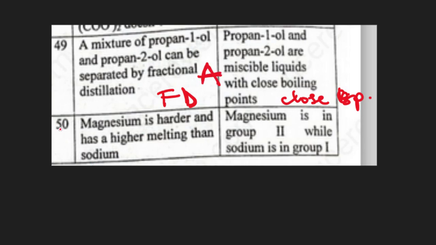The last, 50. Magnesium is harder and has a higher melting point than sodium. This is a true statement due to the increase in metallic bond strength as the number of delocalized electrons increases from sodium to magnesium. The second one, magnesium is in group 2 while sodium is in group 1. That is also true, but it doesn't explain why magnesium is harder. So both statements are true, but the second one doesn't explain the first, making our answer B.